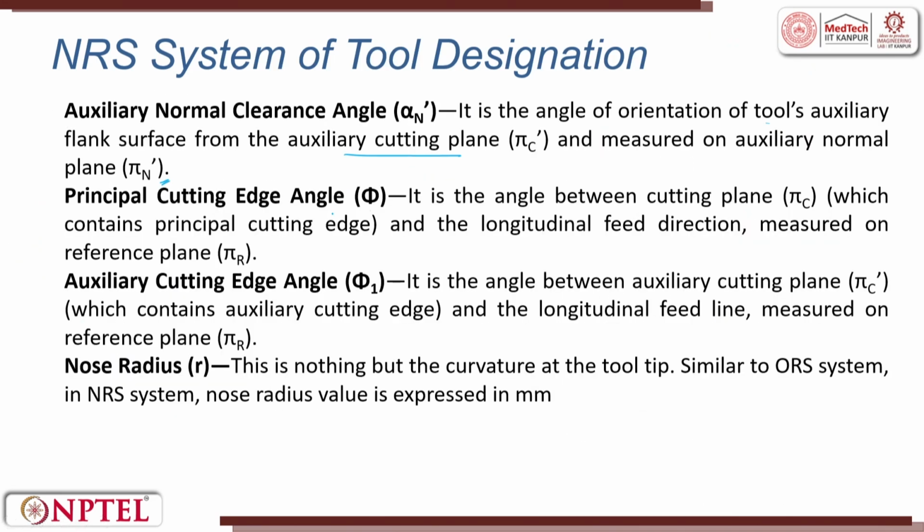The principal cutting edge angle is phi. It is the angle between the cutting plane, which contains the principal cutting edge, and the longitudinal feed direction, measured on the reference plane. The auxiliary cutting edge angle will be phi 1 and the nose radius is r.